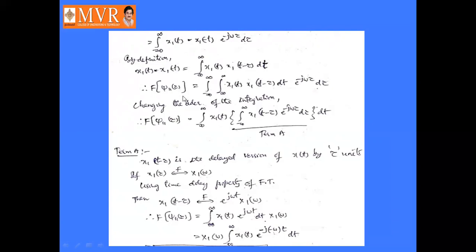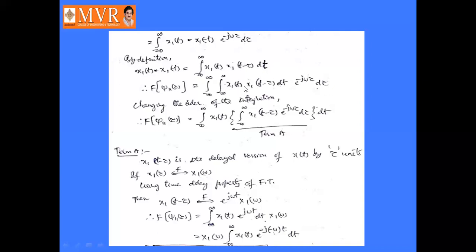So the Fourier transform of j11 of tau is equal to integral minus infinity to infinity, and here we are taking the Fourier transform of this entire thing, integral minus infinity to infinity, this entire thing into e power minus j omega tau d tau.